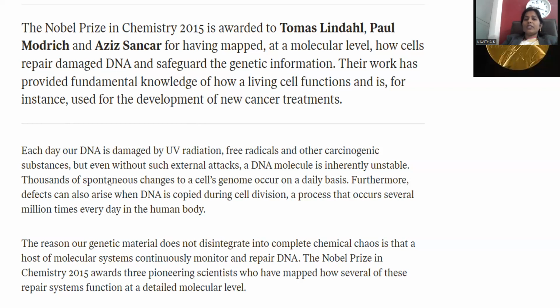That part was made by Thomas Lindahl, Paul Modrich, and Aziz Sancar together. This is a new innovation in the field of cancer therapy, we can say, and moreover in genetic matter curation or treatment. The Nobel Prize in Chemistry 2015 was awarded to these pioneering scientists who mapped how several of these repair systems function at the detailed molecular level, right? That contribution was made by these three scientists, especially concerning genetic matter, the most important driving force for all the activities of living organisms.